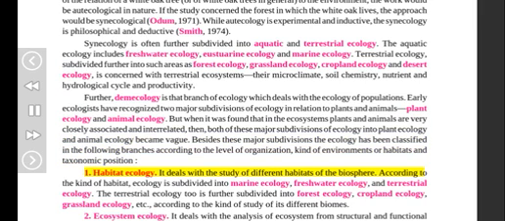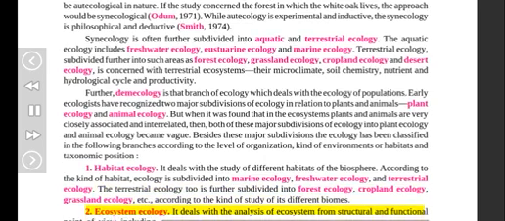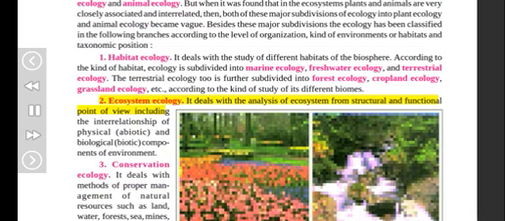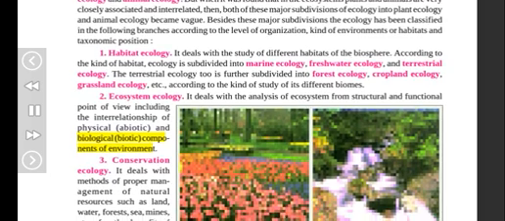1. Habitat ecology. It deals with the study of different habitats of the biosphere. According to the kind of habitat, ecology is subdivided into marine ecology, freshwater ecology, and terrestrial ecology. The terrestrial ecology too is further subdivided into forest ecology, cropland ecology, grassland ecology, etc., according to the kind of study of its different biomes. 2. Ecosystem ecology. It deals with the analysis of ecosystem from structural and functional point of view, including the interrelationship of physical abiotic and biological biotic components of environment.